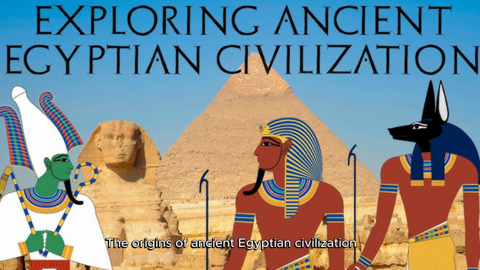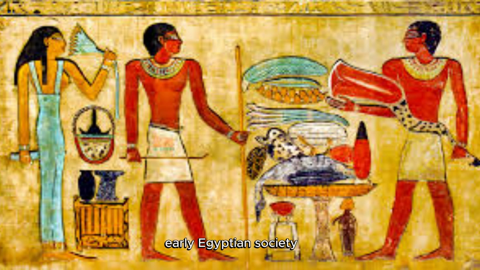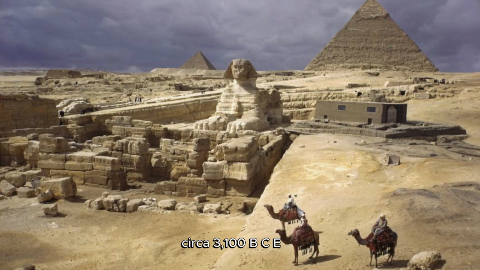The origins of ancient Egyptian civilization. How did the Nile River contribute to the development of early Egyptian society? Discuss the agricultural, cultural, and technological innovations that arose in the early dynastic period, circa 3100 BCE.